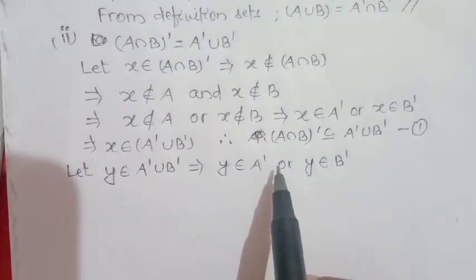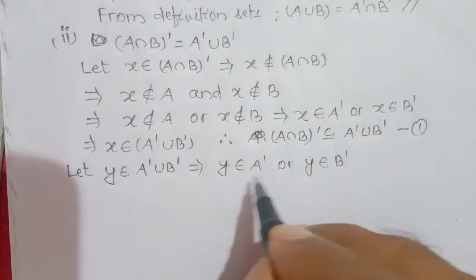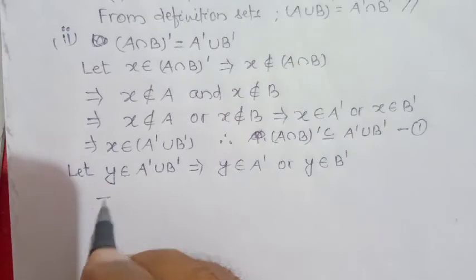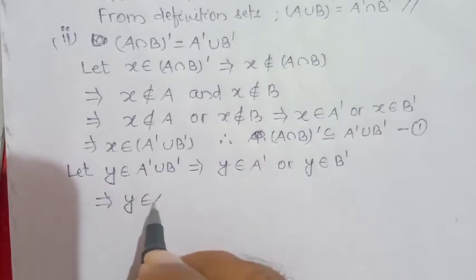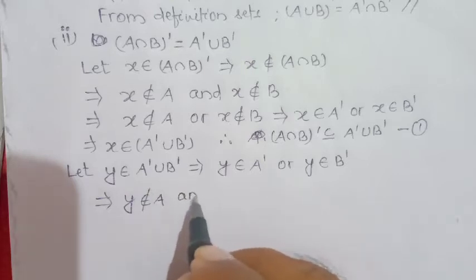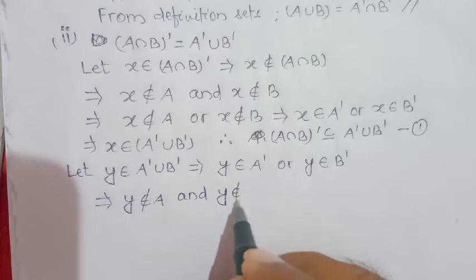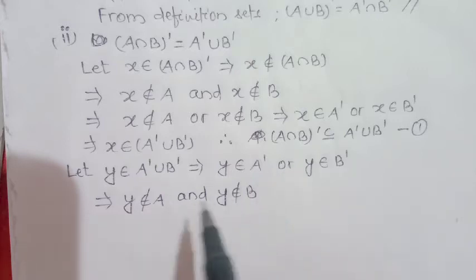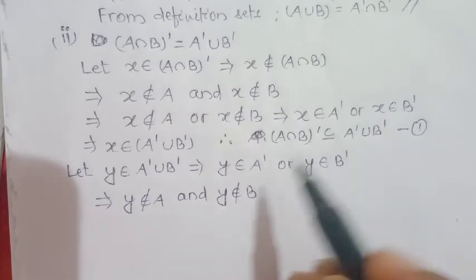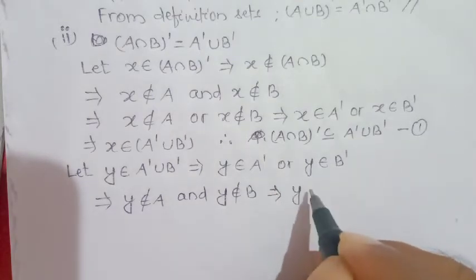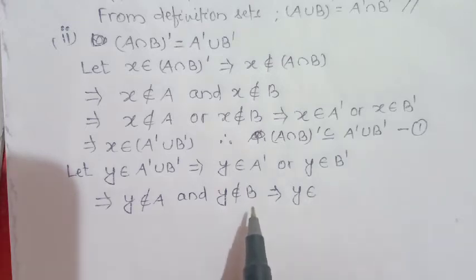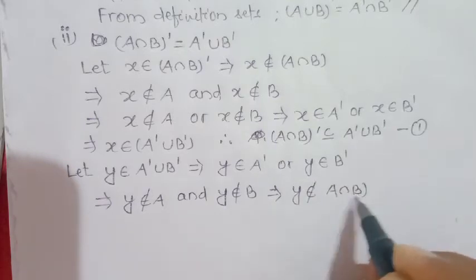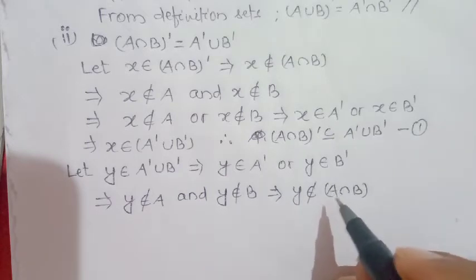Y belongs to complement of A means Y does not belong to A, or Y does not belong to B. So Y is not a common member of A and B. So Y does not belong to A intersection B. Thus Y belongs to complement of A intersection B.